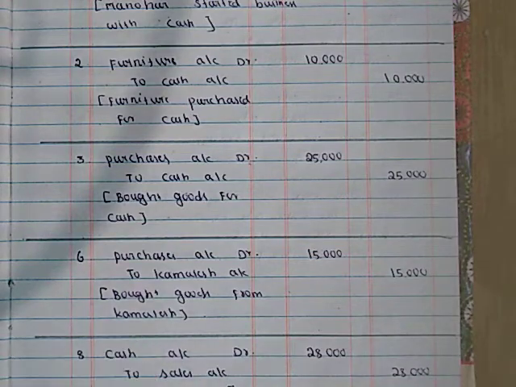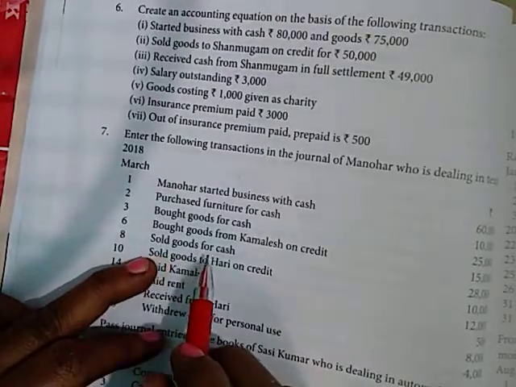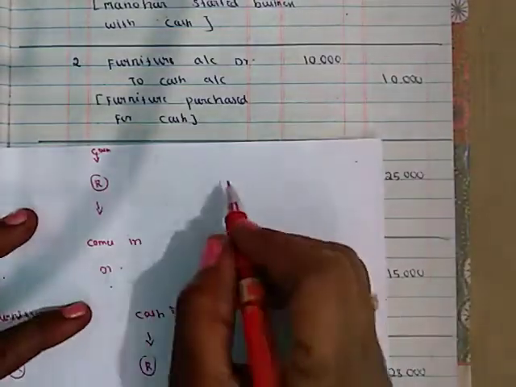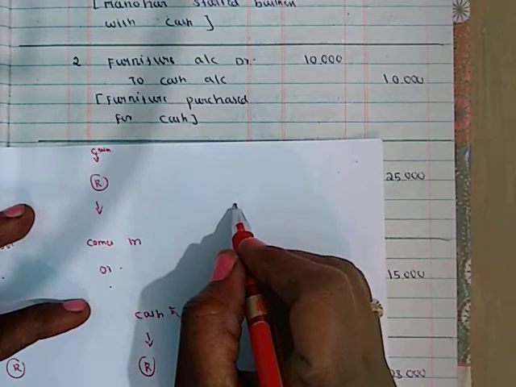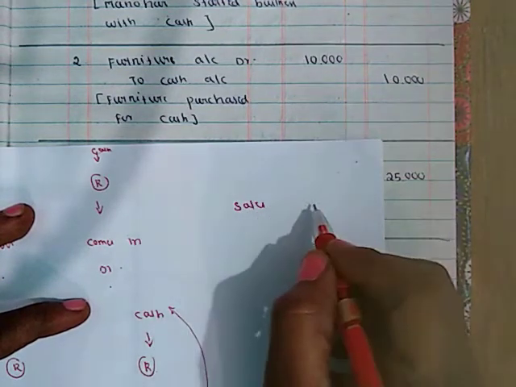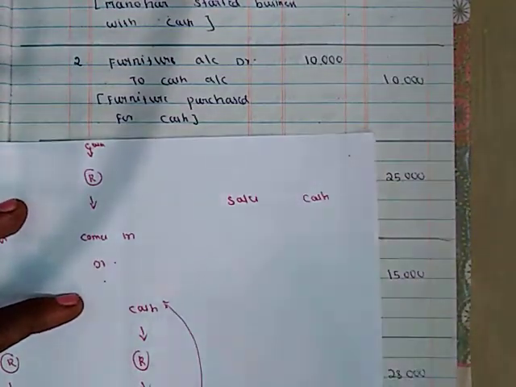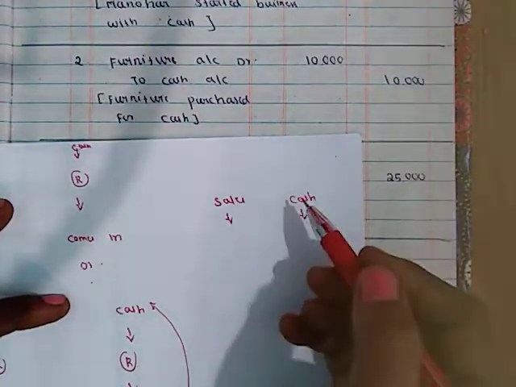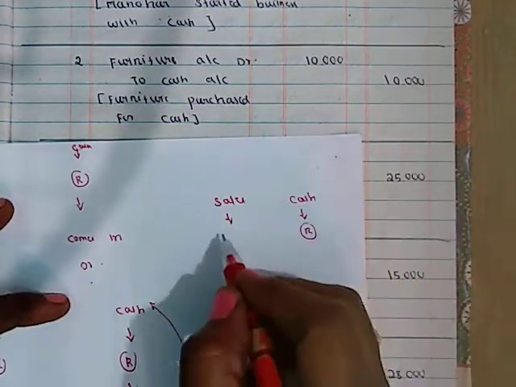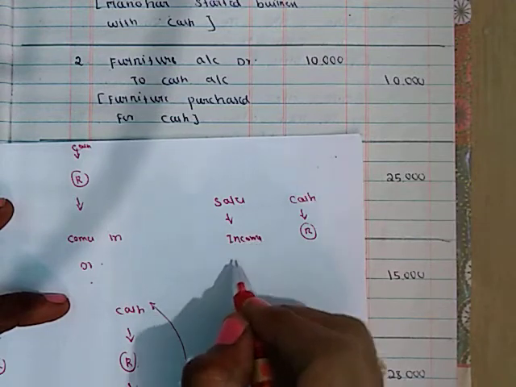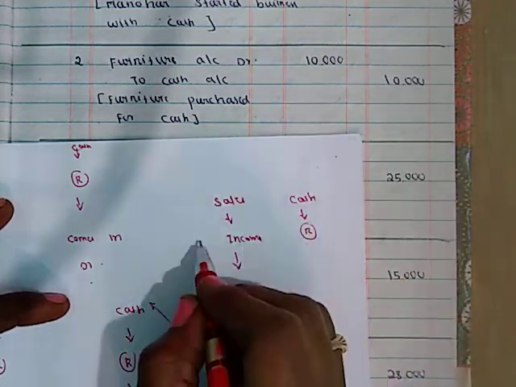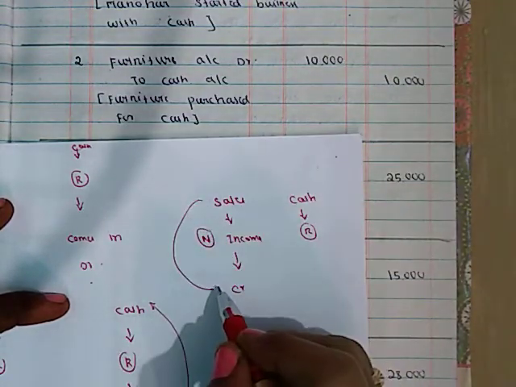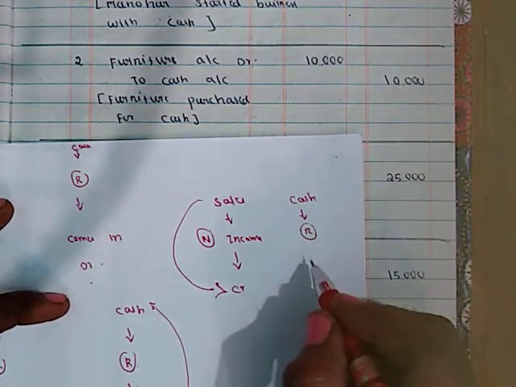Next transaction, sold goods for cash. So here sales made. Sales and cash involved. It is income and cash asset account. So it is real account and it is income. This is a nominal account. So credit all income. Sales should be credited, and cash comes in or goes out? It comes in.